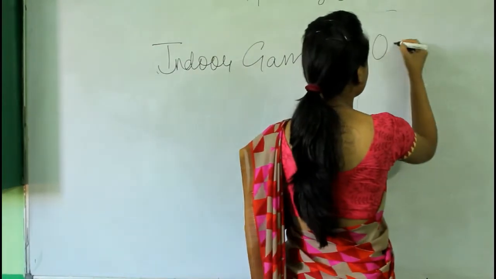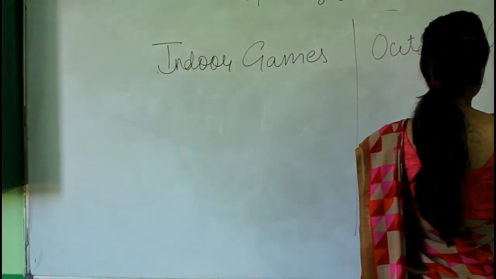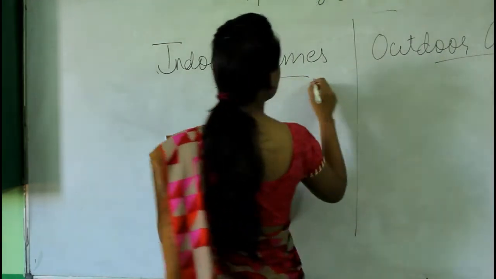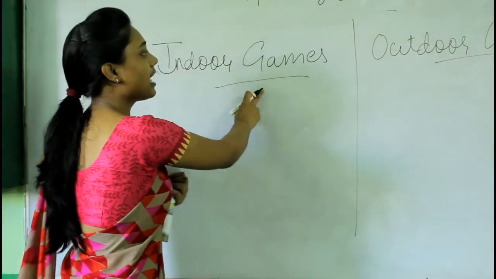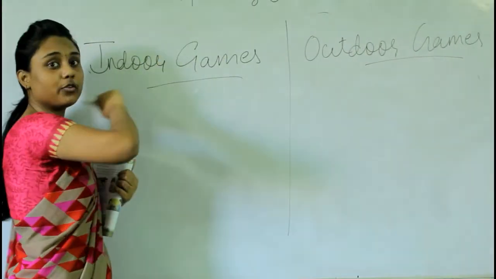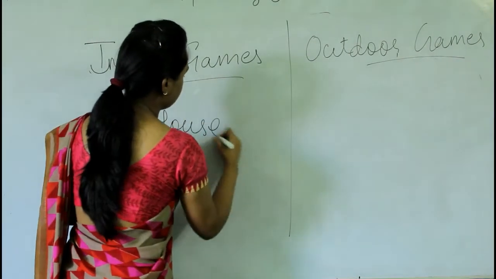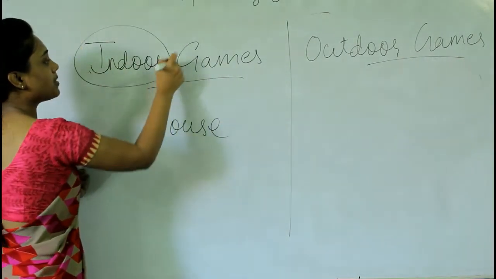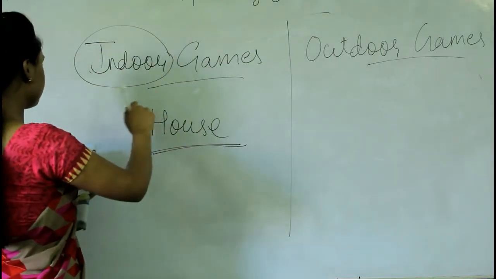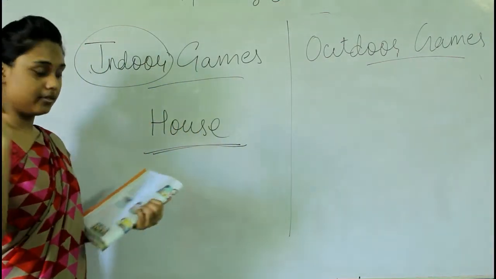and outdoor games. There are two types of games, indoor games and outdoor games. Okay? We play indoor games. Where do we play this? In our house. Okay? This is indoor games. We play inside the house. So what kind of indoor games are there? Give me an example. Can you?